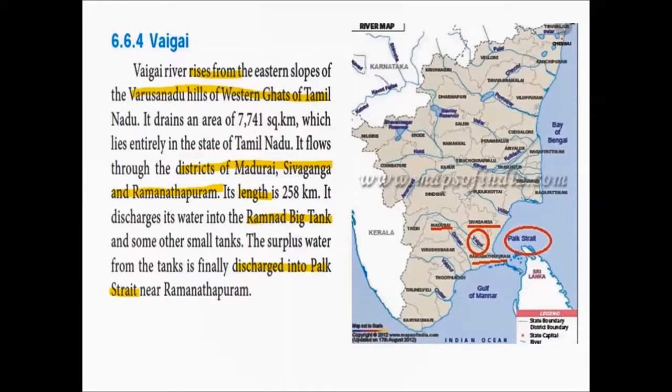So in this political map here, you can find the Vaigai river originates from the Varsanadu hills of the Theni district. It passes through the districts of Madurai, Sivagangai and Ramanathapuram. If you follow the river flow, you can see the districts it covers. That is, it originates from Theni district and passes through Madurai, Sivagangai and Ramanathapuram districts.